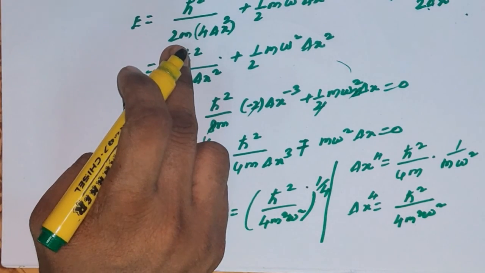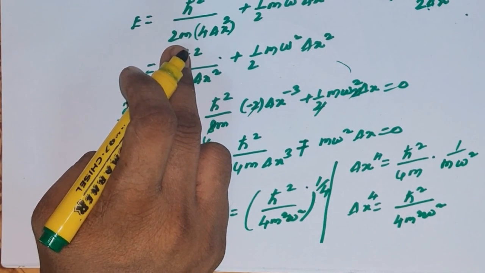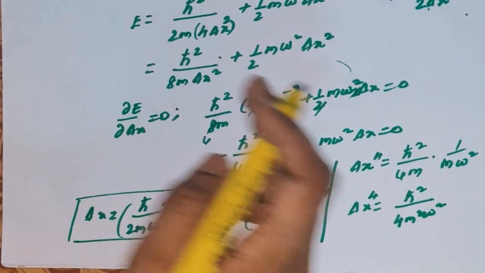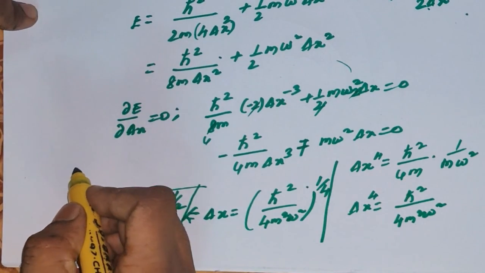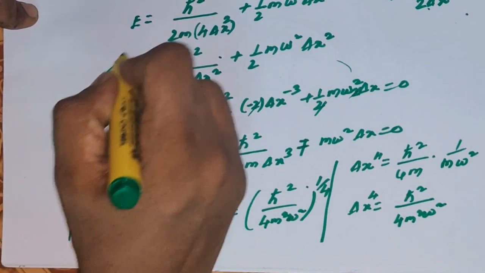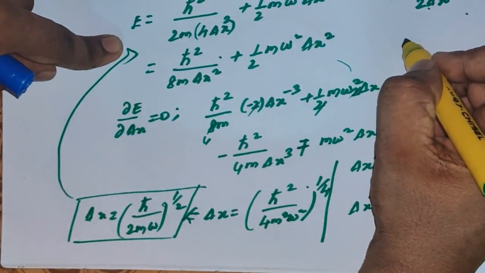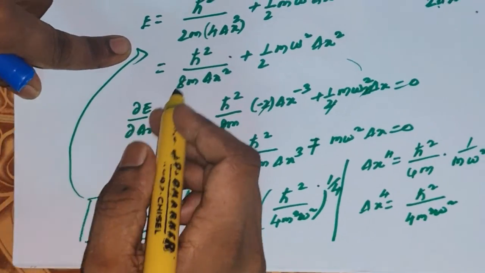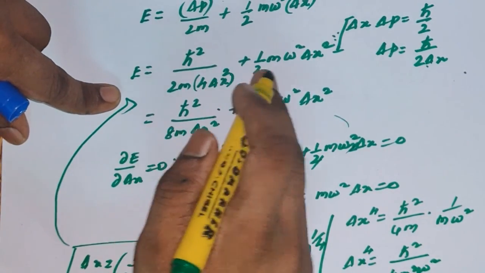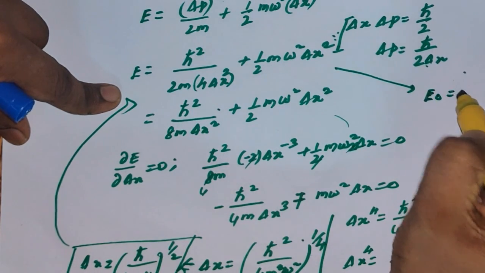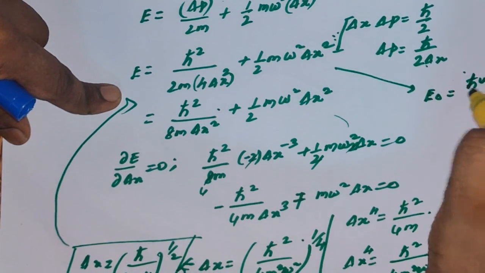I am not going to do it in full; after substitution, the minimum energy E₀ equals ħω/2.